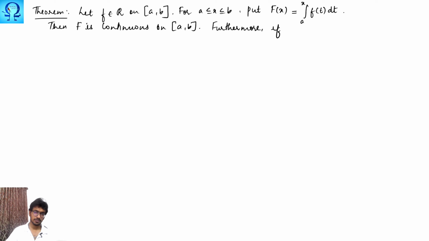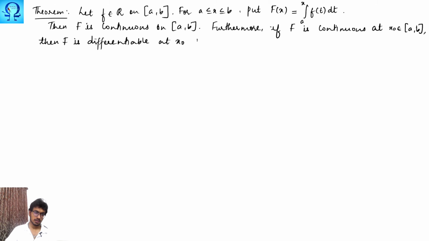Furthermore, if your function f is continuous at a point x0 in [a, b], then your function big F is differentiable at x0, and the derivative evaluated at the point x0 is simply the function f evaluated at the point x0.